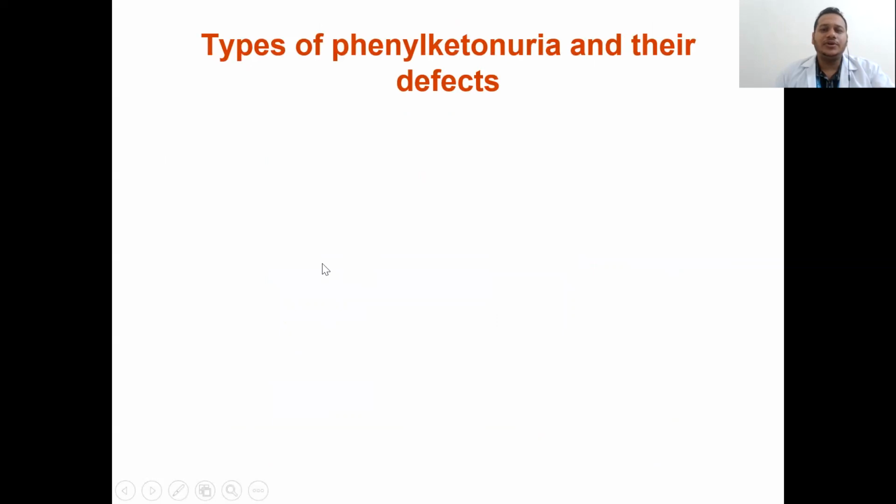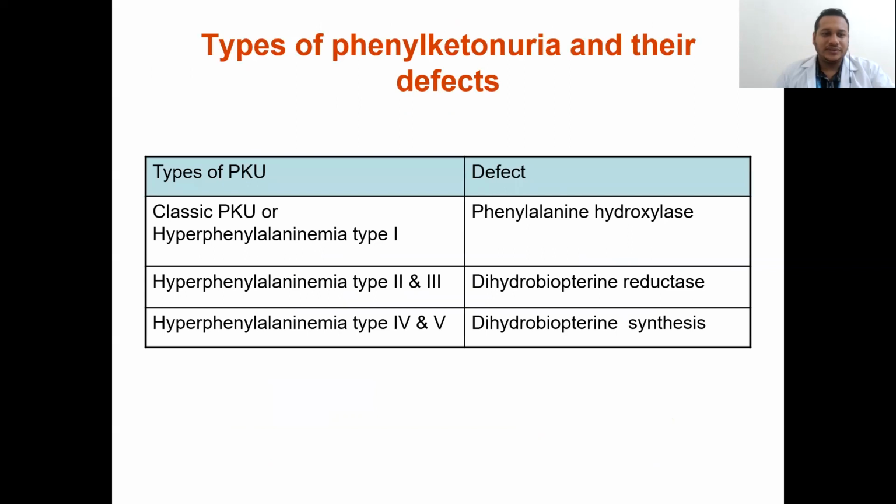So the types of phenylketonuria and their defects. We have three types. Hyperphenylalaninemia type 1, the defect is the phenylalanine hydroxylase enzyme.